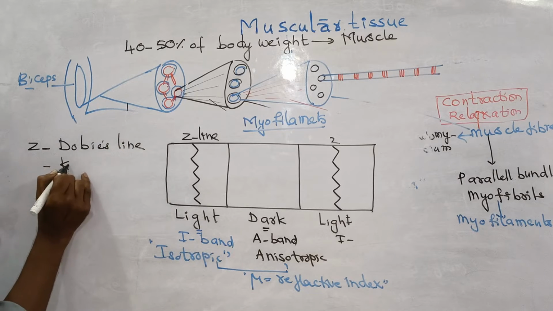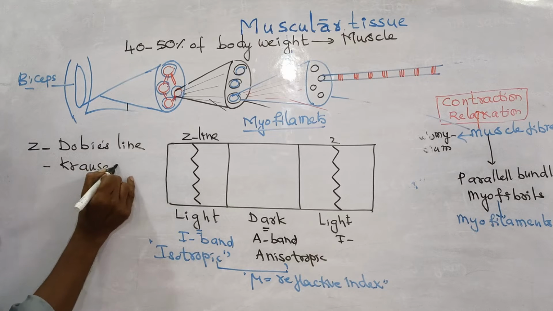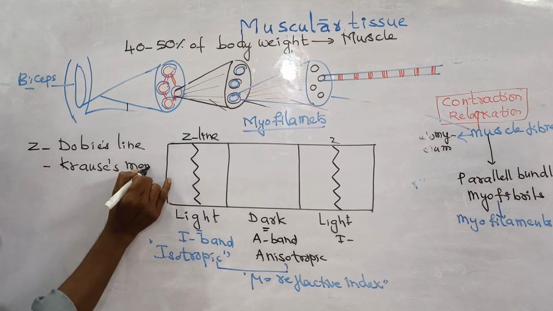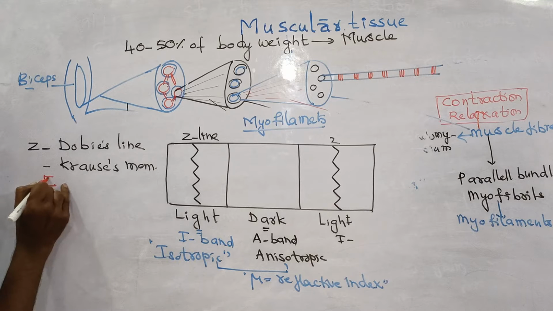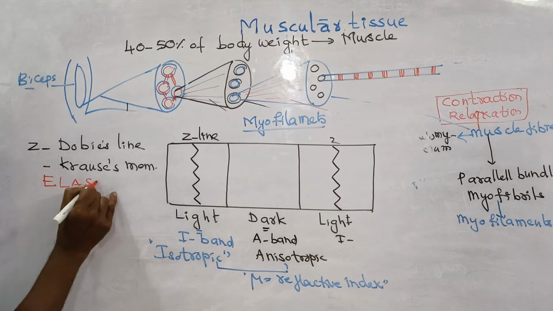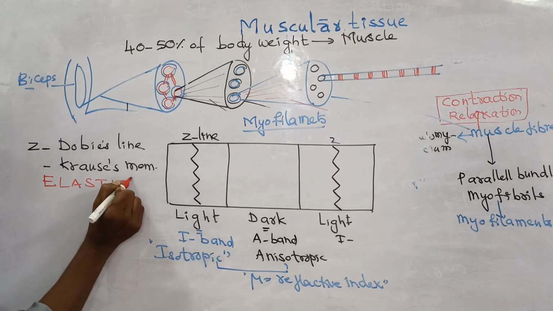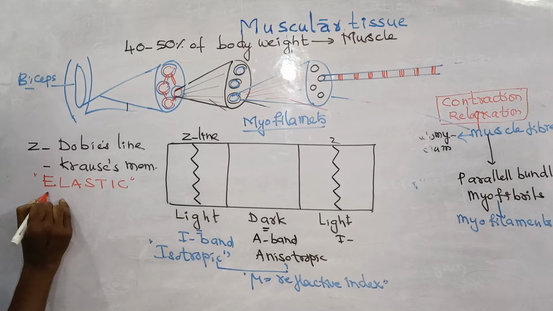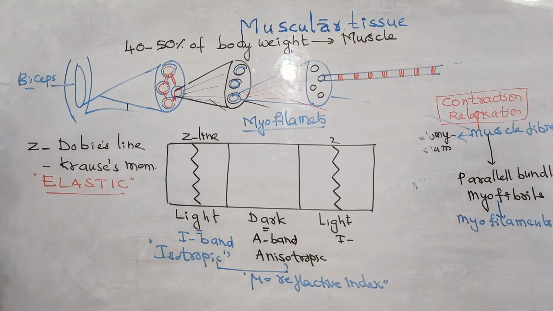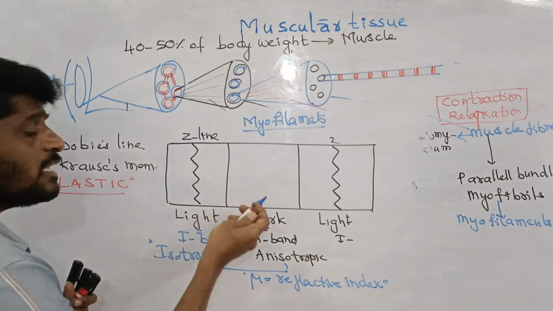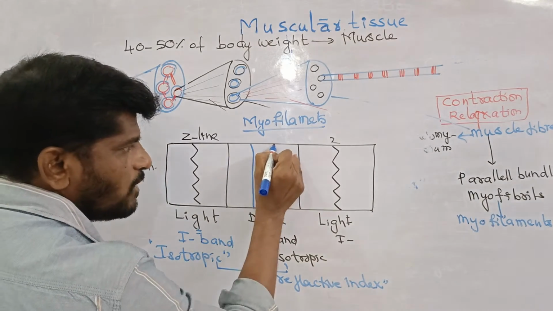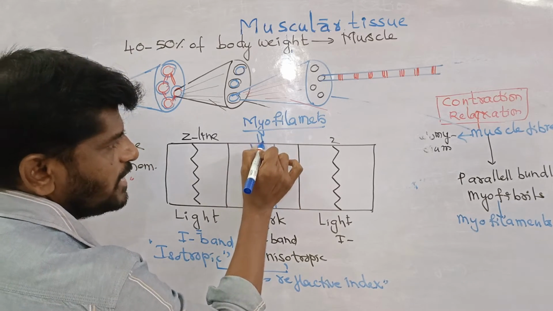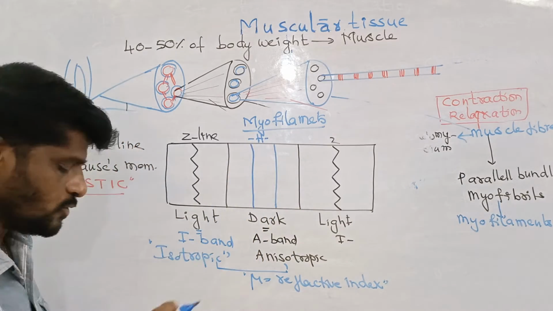Can be called as the Krause's membrane. The Z line is Krause's membrane, Dobbie's line, and also it is one elastic line. The Z line is elastic, most important. And now this is the A band. The A band is bifurcated by one zone. That zone is called the H zone, Hensen's zone.